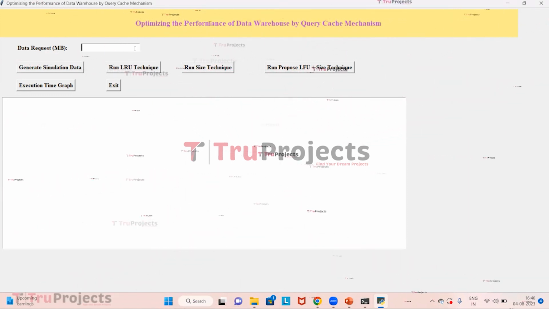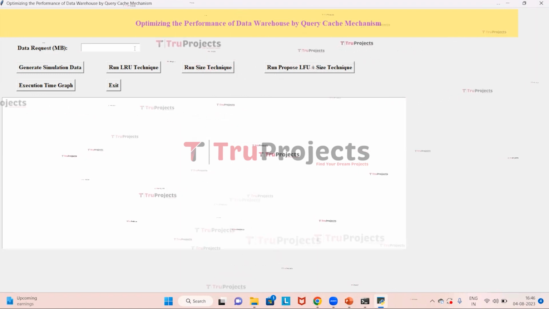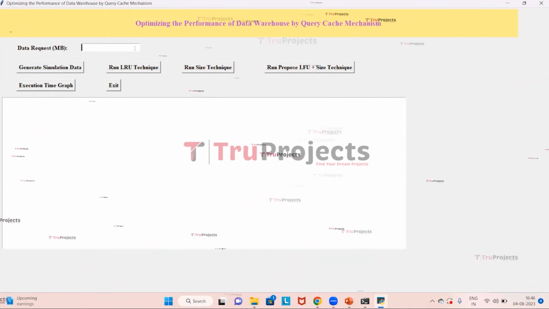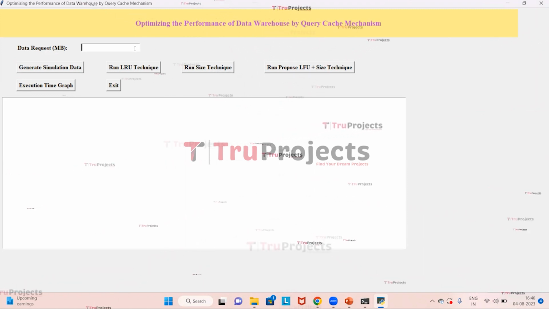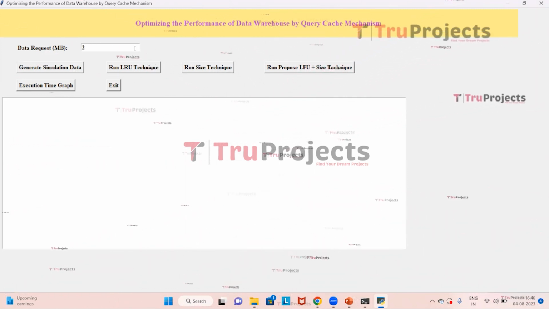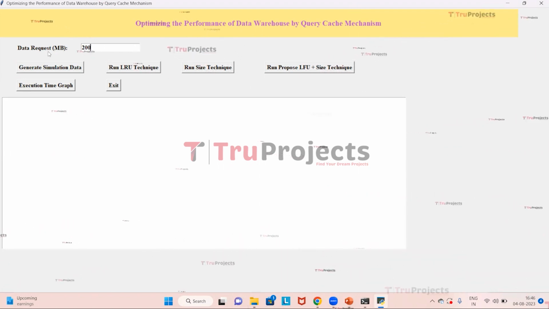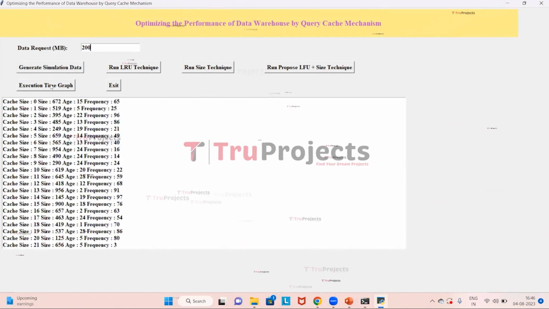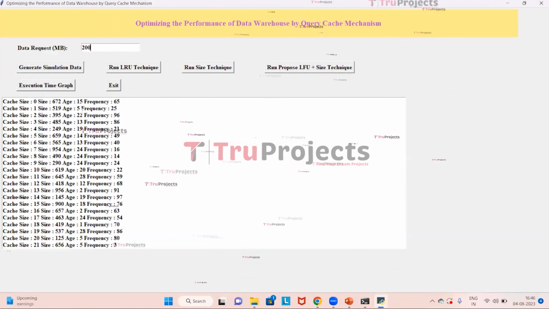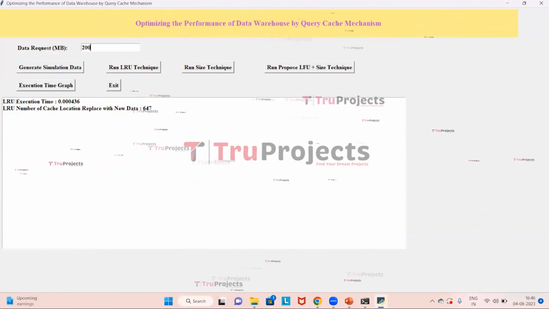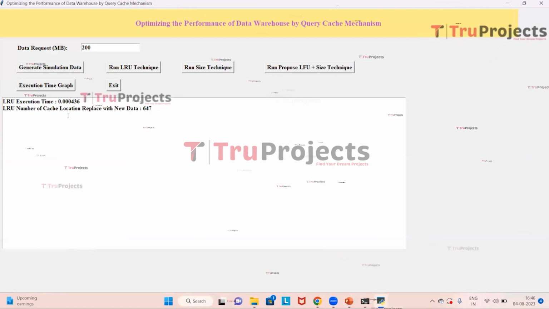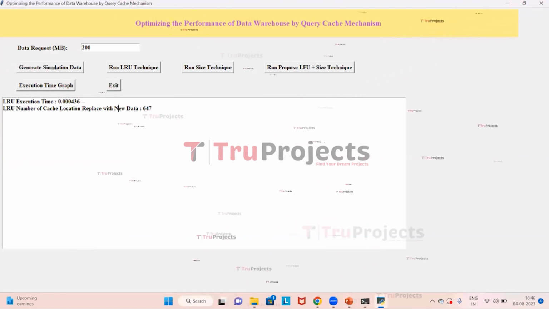So here, in text field, we need to enter some requested or required MB of the data to store in cache, and then click on generate simulation data to generate some cache values. So here I will be entering 200 and click on generate simulation data. It has generated some cache, age and frequency. Now click on run LRU technique to optimize this cache. So here it has given the execution time and it has given space to new objects.